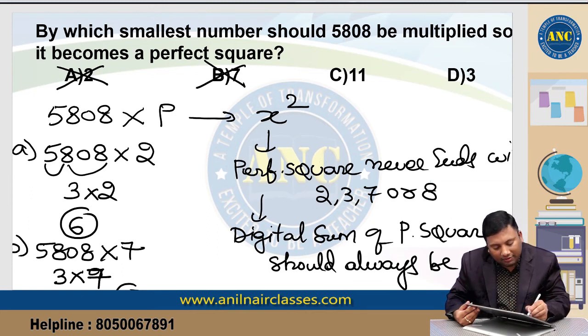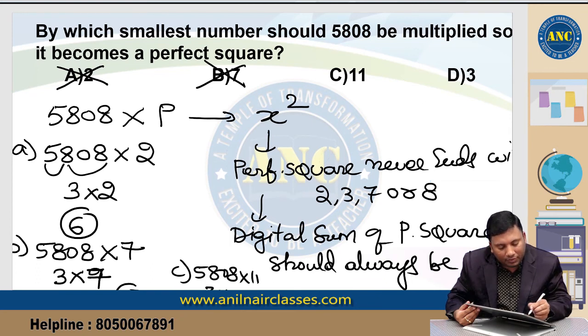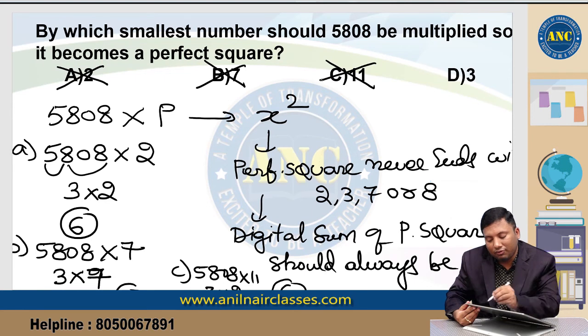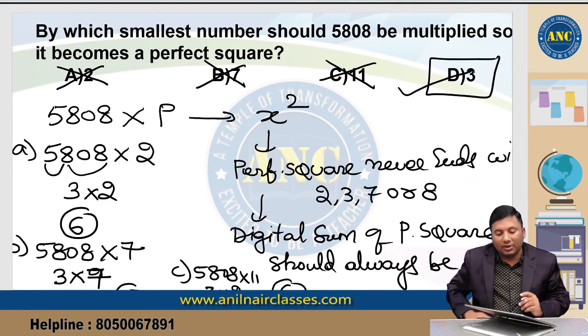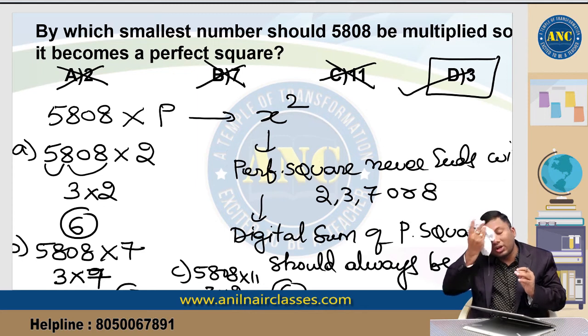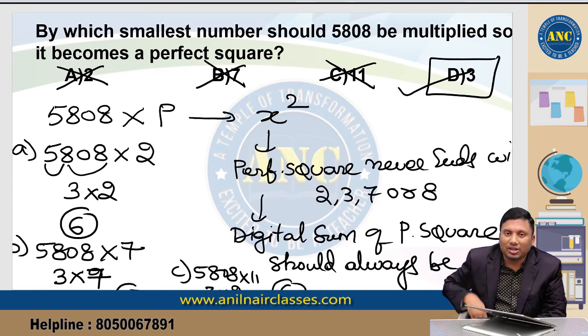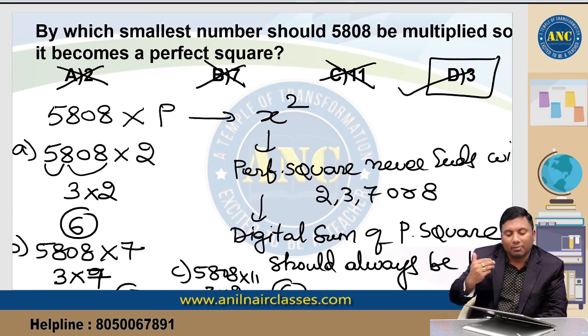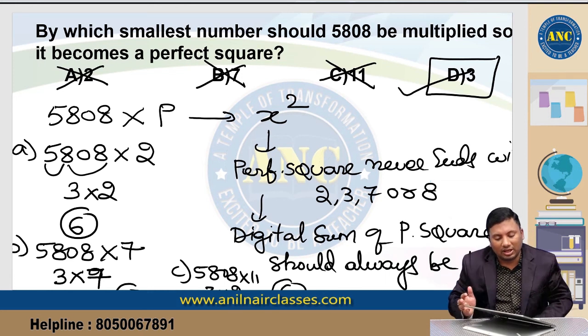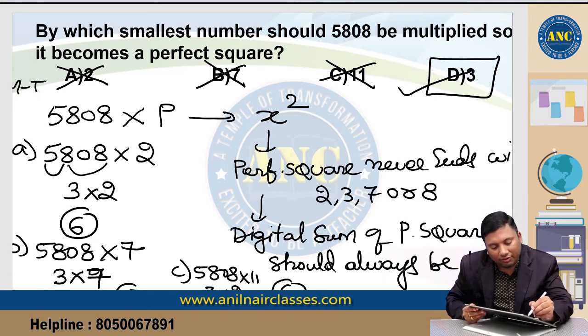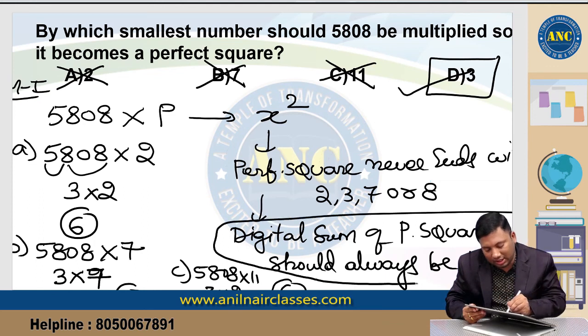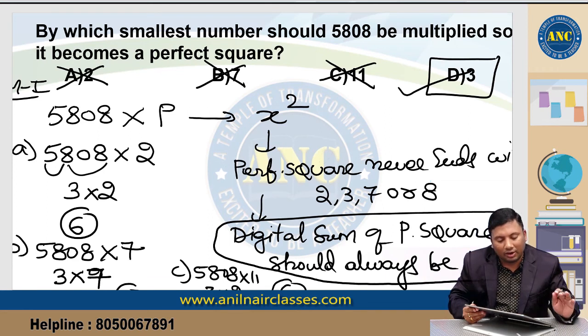Third option, 5808 into 11. This is nothing but 3 into 2, which is 6. A perfect square should have digital sum 1, 4, 7 or 9. So the answer is 3. That means in the third problem you are able to use the logic that a perfect square should have digital sum 1, 4, 7 or 9. If you observe the previous problem, it was not the effective method, but in this problem this is the effective method. This is method 1, based upon the concept that every perfect square should always have digital sum 1, 4, 7 or 9. I hope the idea is clear.